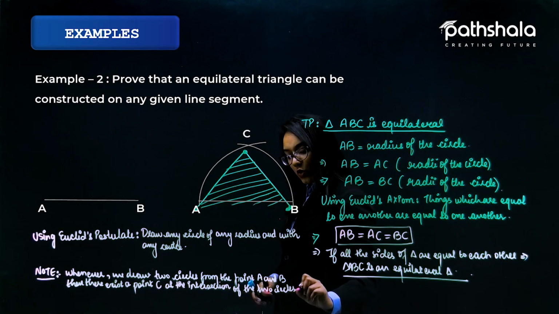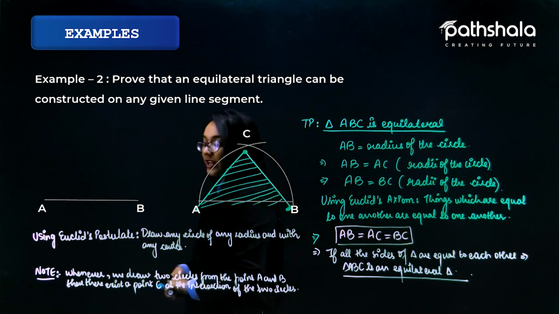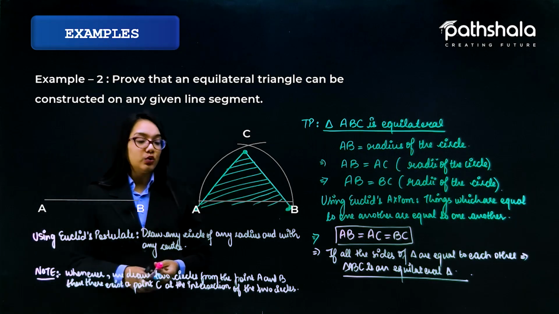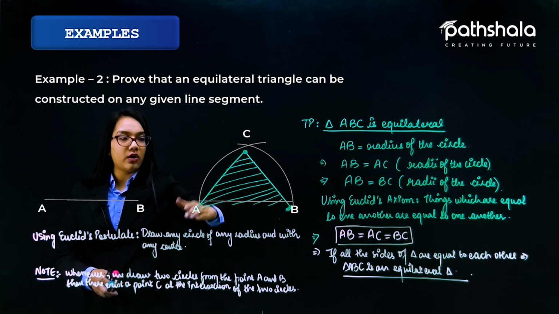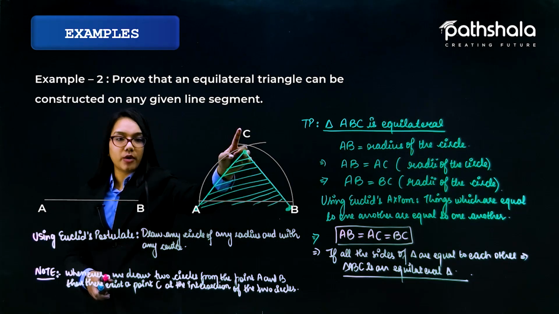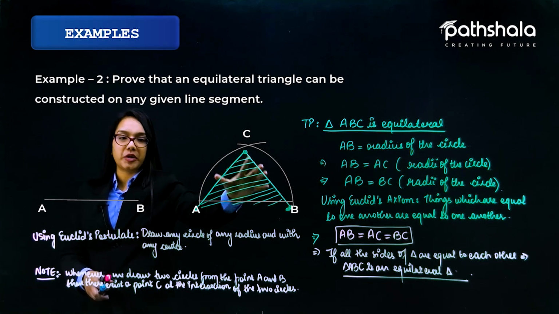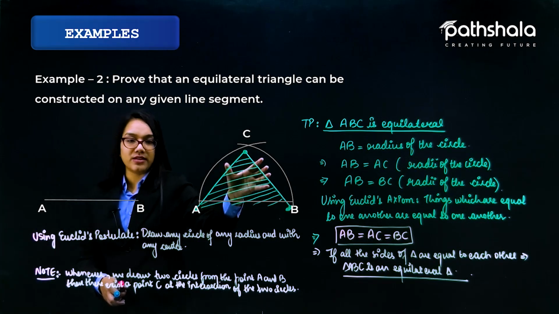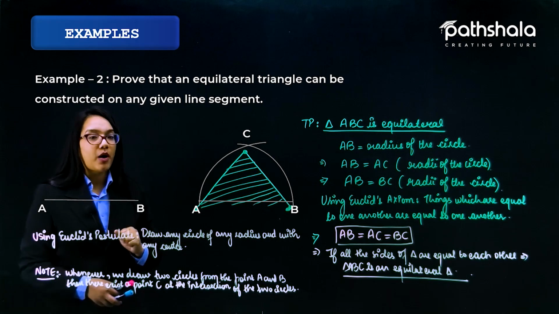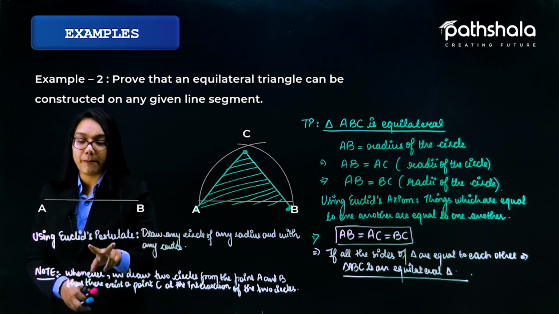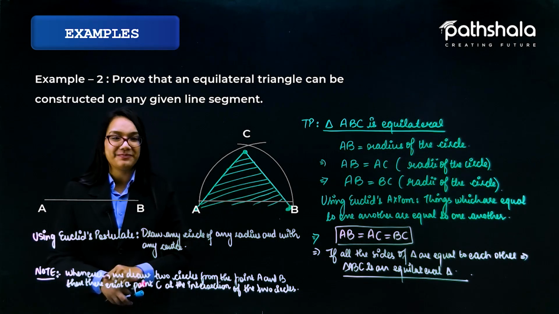So this was an assumed case which is not mentioned anywhere. Euclid assumed that whenever we draw any two circles from the point A and from the point B, there exists a particular point C at the intersection of the two circles in this manner. So we have used this assumption over here as well. This is all about the solution of example number 2 using Euclid's postulate and the axiom.